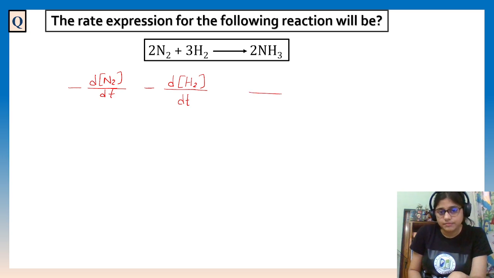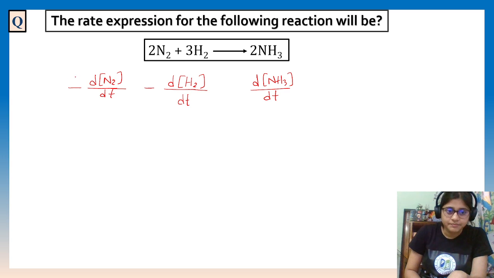And positive d NH3 by dt. So we can't equalize it because each has a coefficient.